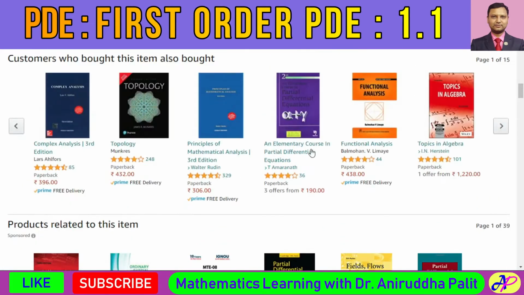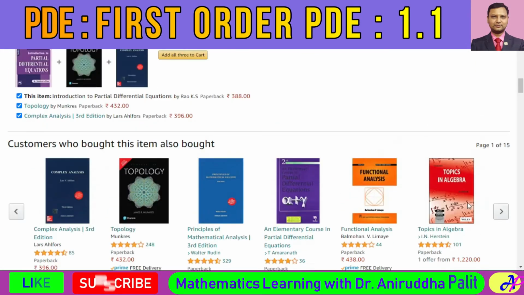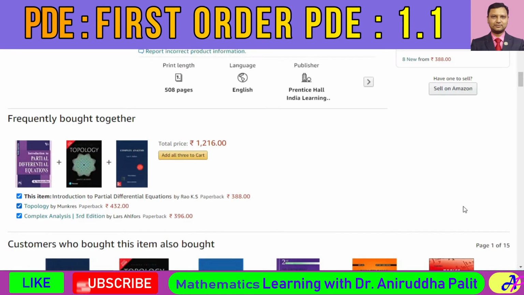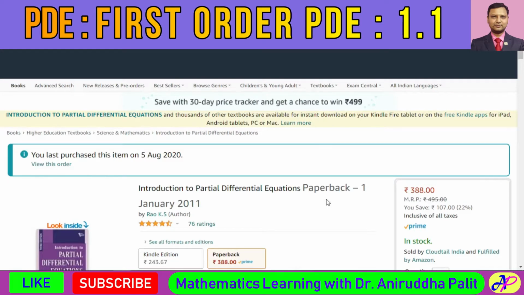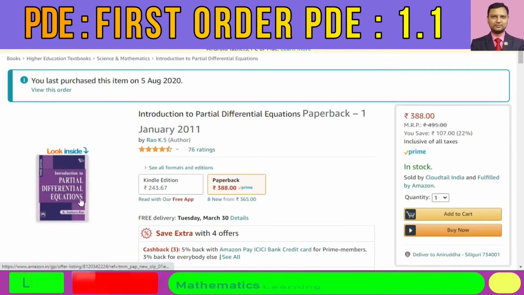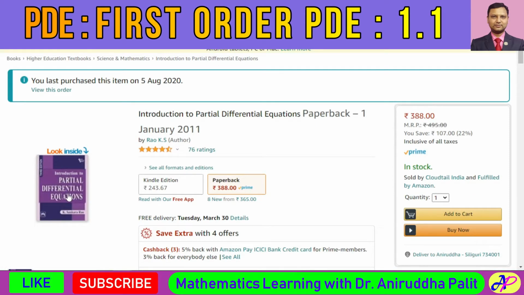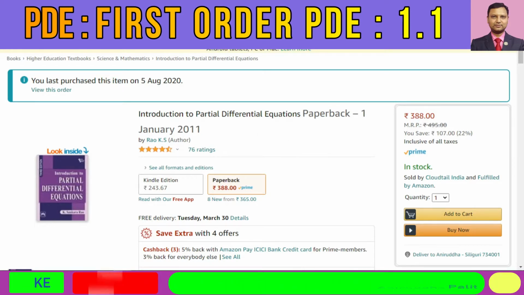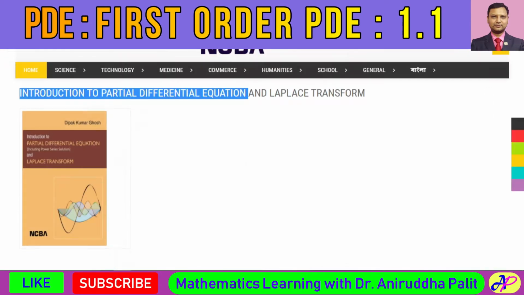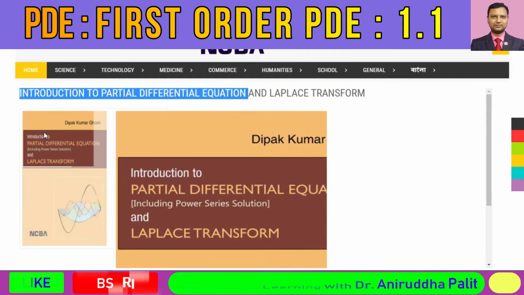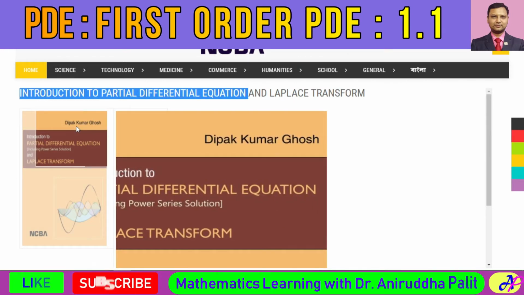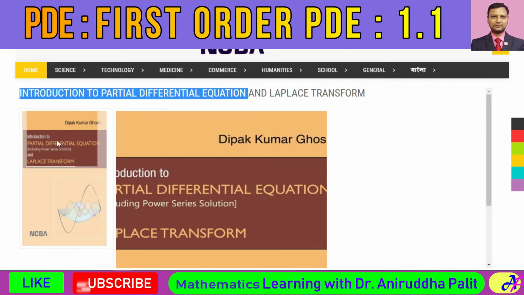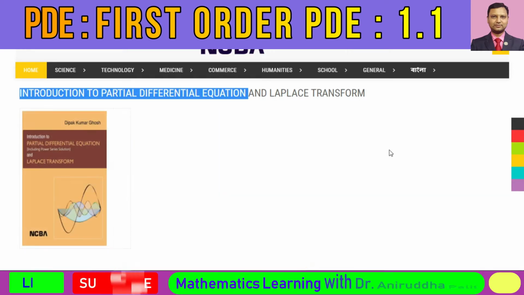So these are a few books that you can refer to in this treatise. I shall mainly go through this book by Shankara Rao, and a little bit from the book by Deepak Kumar Ghosh. Okay, so let's start.